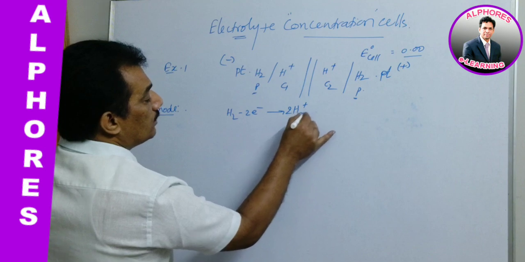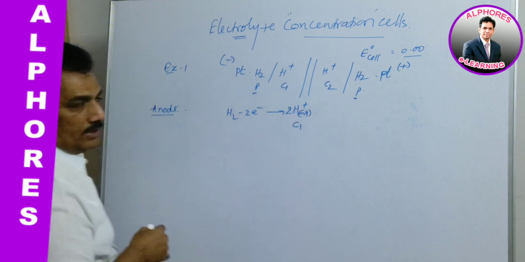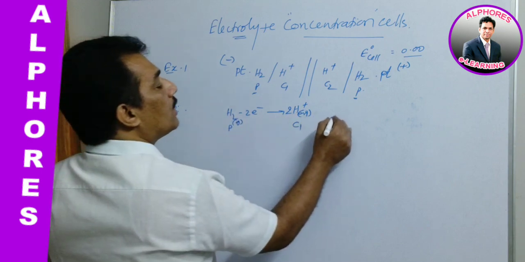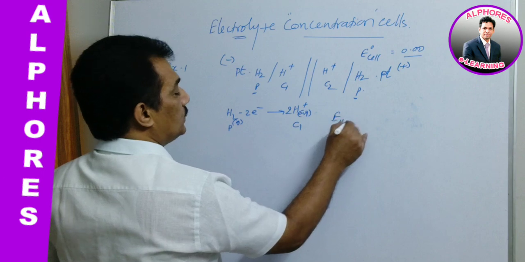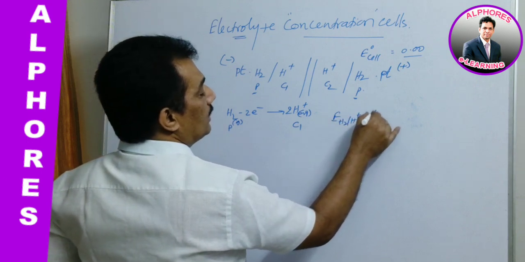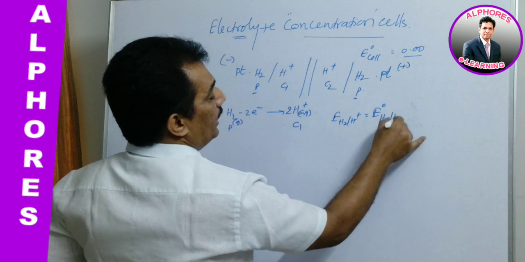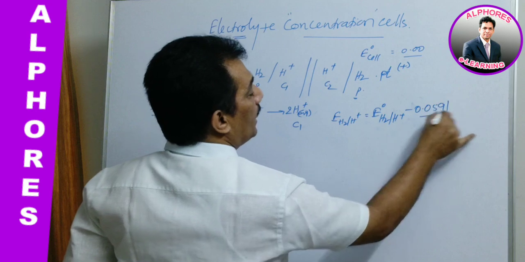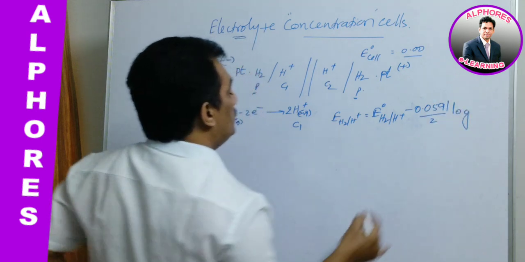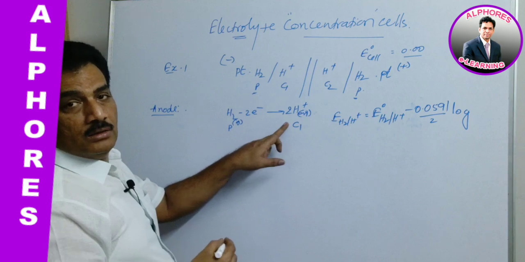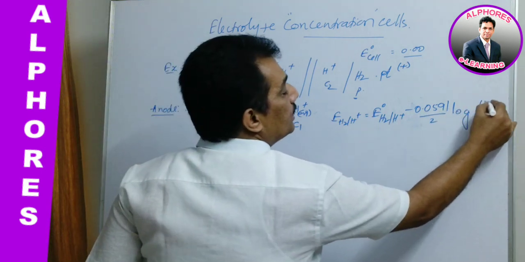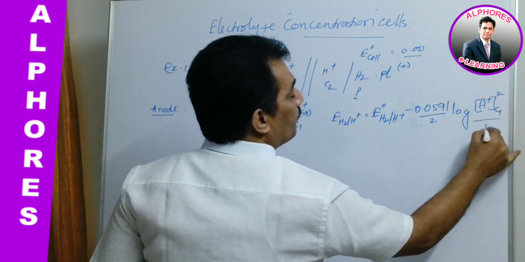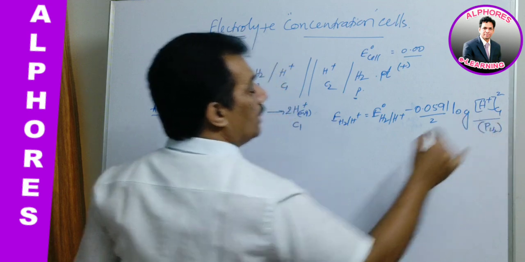The concentration of this H plus at the anode is C1, and H2 is a gas at pressure P. Applying the Nernst equation, E of H2 to H plus is equal to E naught H2 to H plus minus 0.0591 by 2 log. In this reaction H plus is the product, so H plus squared, which is C1 squared, is in the numerator, over pH2, the pressure of hydrogen.